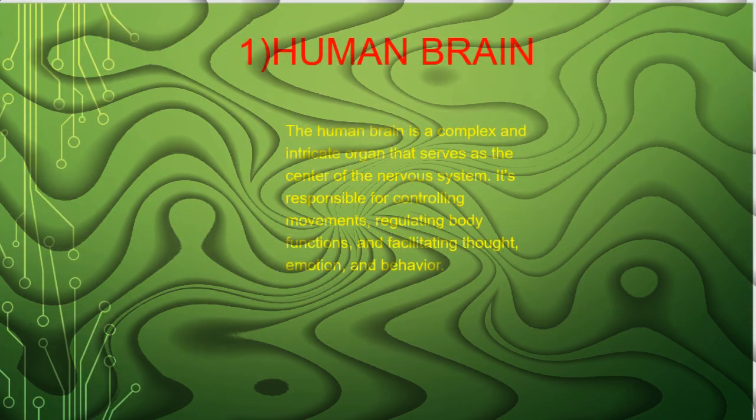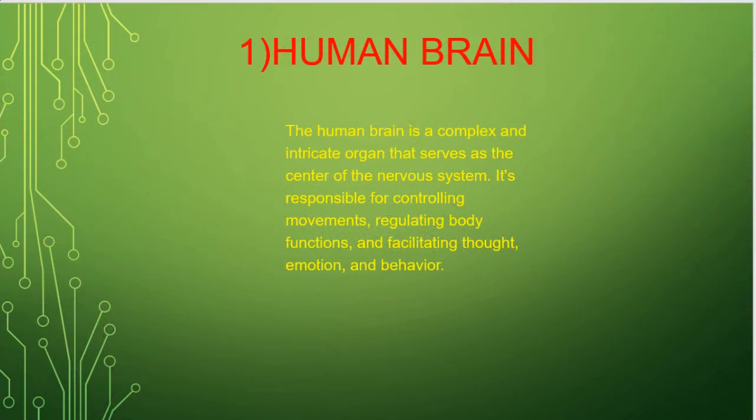2. Parts of the brain. The human brain can be divided into three main divisions: the forebrain, midbrain, and hindbrain. Each division has distinct structures and functions that work together to enable various cognitive, emotional, and motor functions.